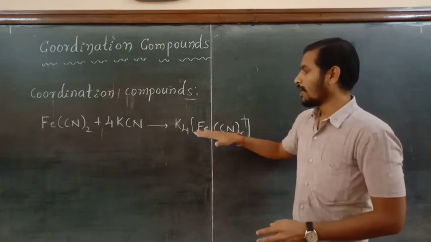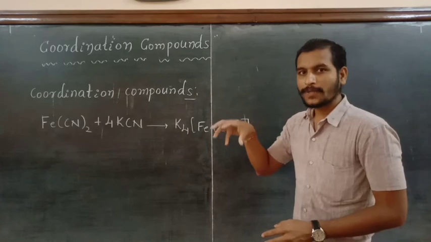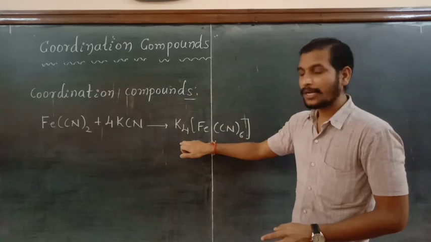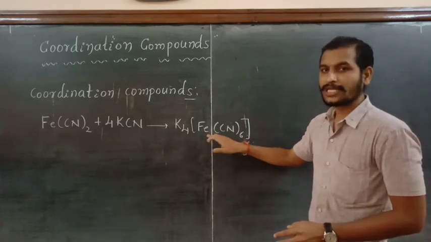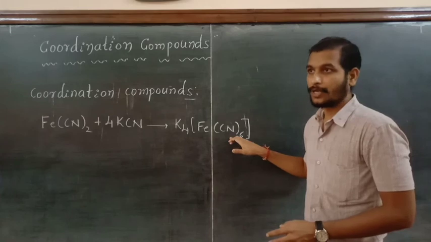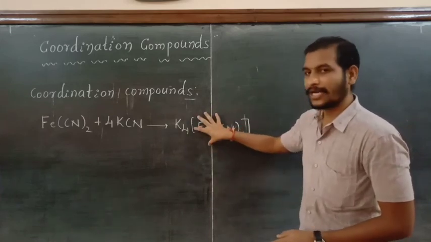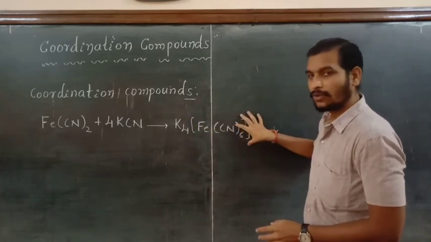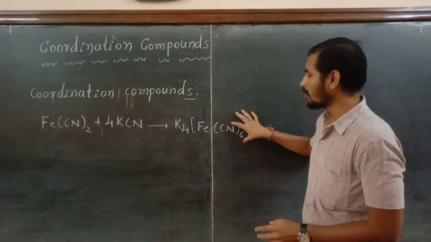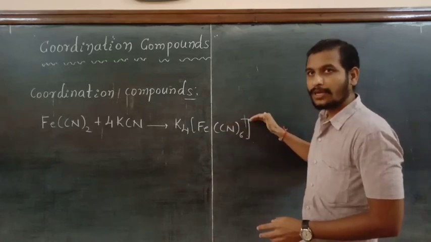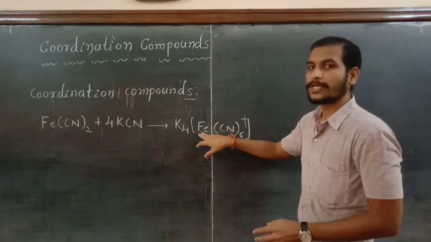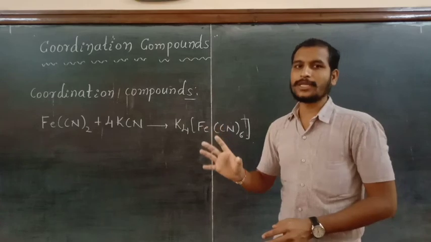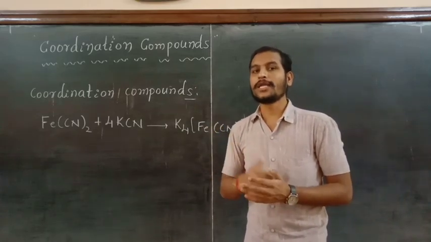If you dissolve this substance in the proper solvent, you will get a positive test for K plus ions but not for the Fe2 plus ions as well as the CN minus ions, because these ions are restricted and present in the square brackets. This whole ion will exist in the solution, not as free Fe2 plus ions or CN minus ions. So this is the difference between the double salts and the coordination compounds.